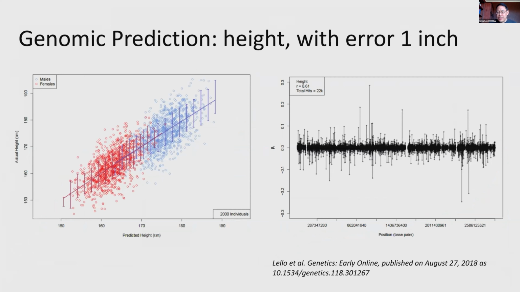And on the right, you can see the horizontal axis is the position if you were to lay out your 23 chromosomes end to end. And so there would be about 3 billion base pairs there. The individual lines there are indicating specific variants that are used in height prediction that seem to affect people's height. There are about 20,000 of those variants. So it seems like a very complex trait. It is one of the most complex traits that has been solved.